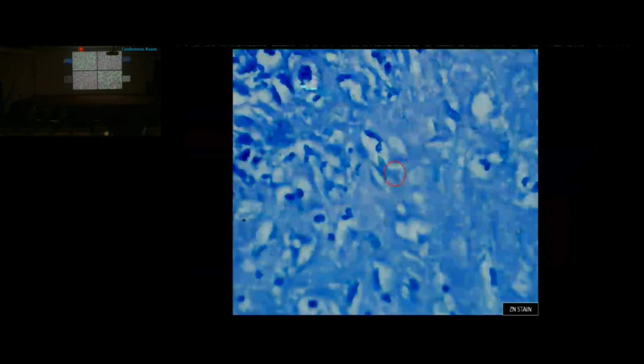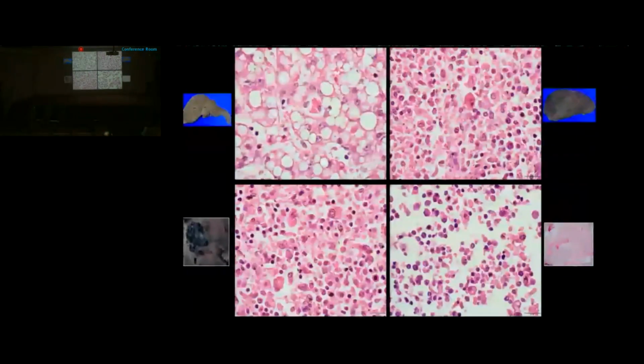So apart from the disseminated tuberculosis, there was another significant finding, that was secondary hemophagocytosis, which was seen in all the reticuloendothelial organs like liver, spleen, lymph node, and the bone marrow. Here we can nicely appreciate the engulfment of erythrocytes by the macrophages in liver, in spleen, in the lymph node, and in the bone marrow.